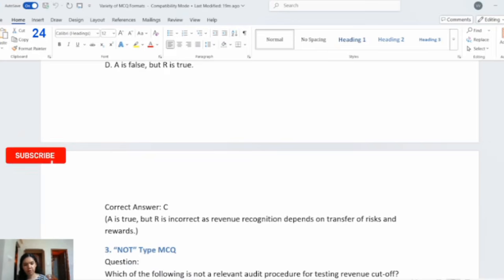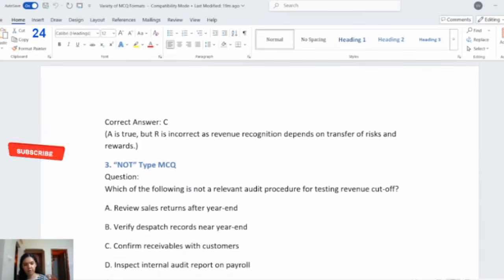Now we will see the third type of MCQ, that is the not type MCQ. Which of the following is not a relevant audit procedure for testing revenue cutoff? Option A, review sales returns after year end. Option B, verify dispatch records near year end. Option C, confirm receivables with customers.